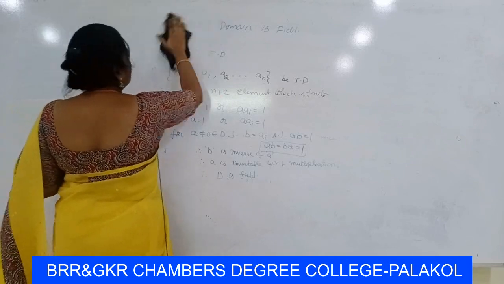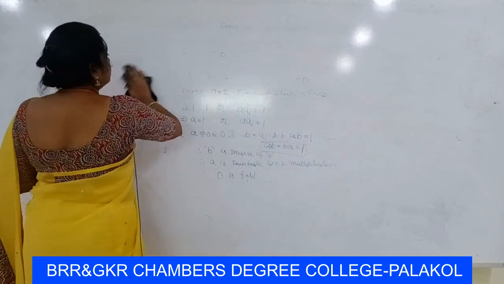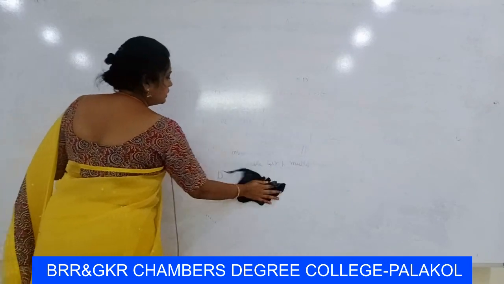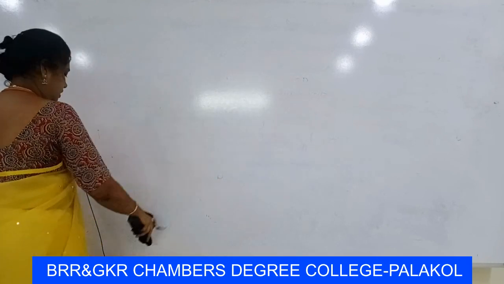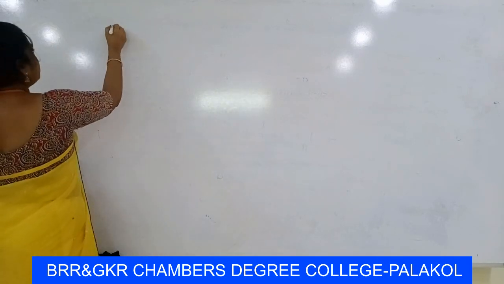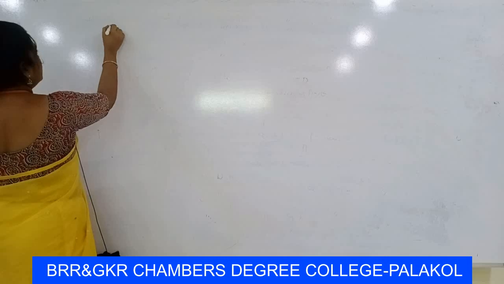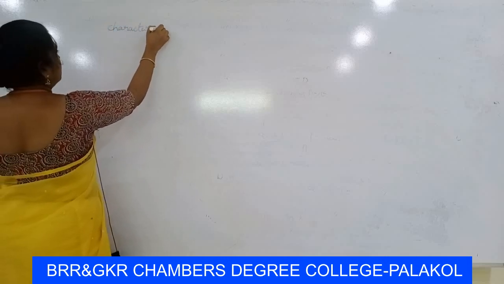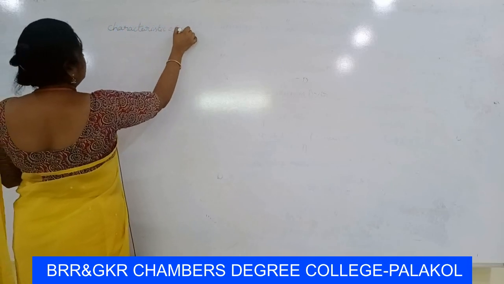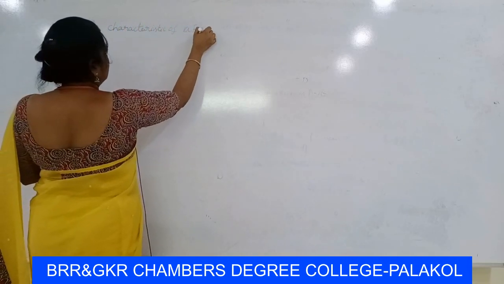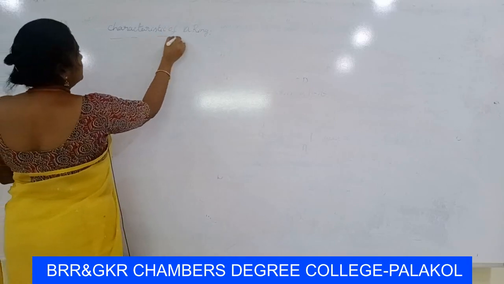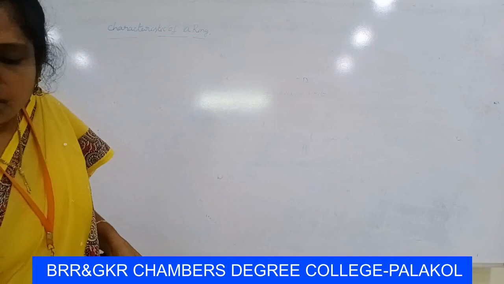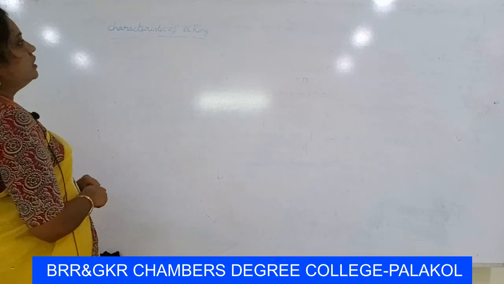Now we see the definition of the characteristic of a ring. Definition: characteristic of a ring. Let R be a commutative ring with unity element.